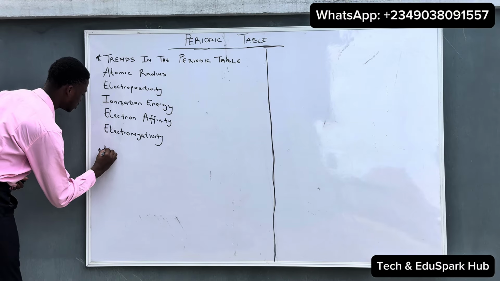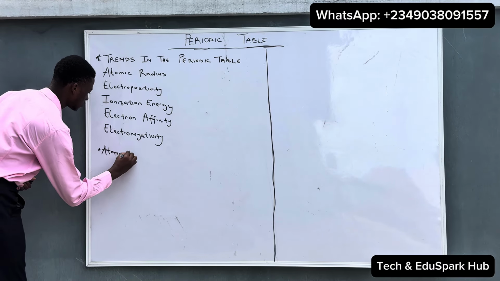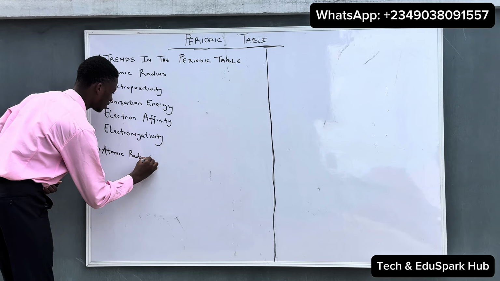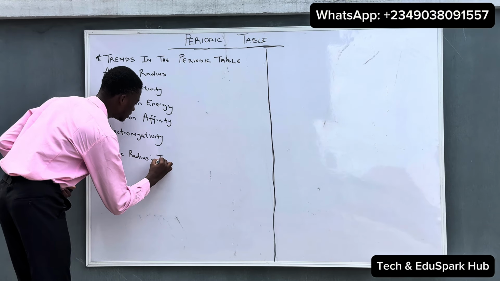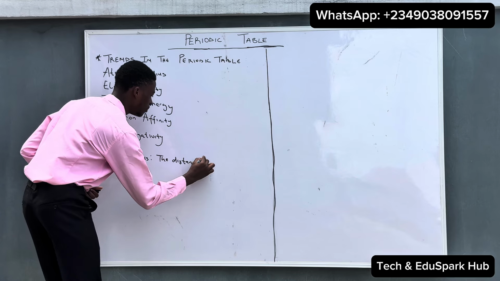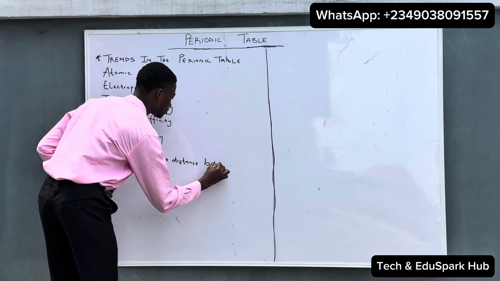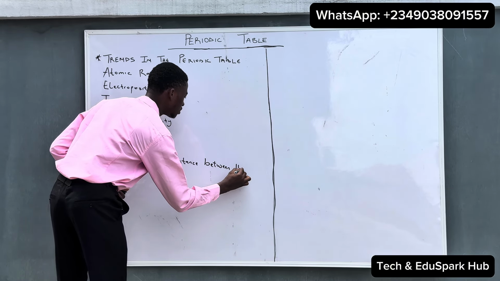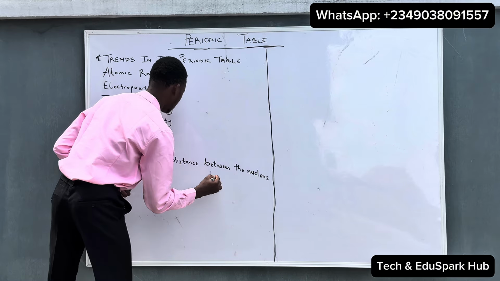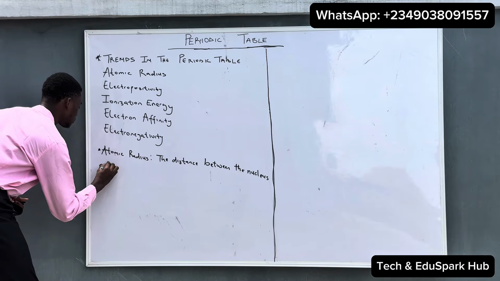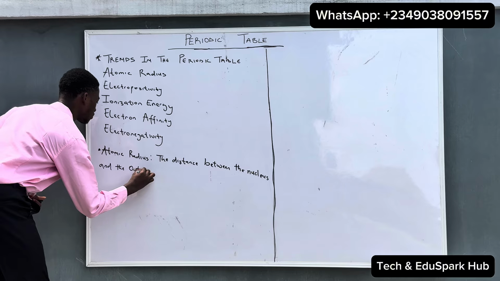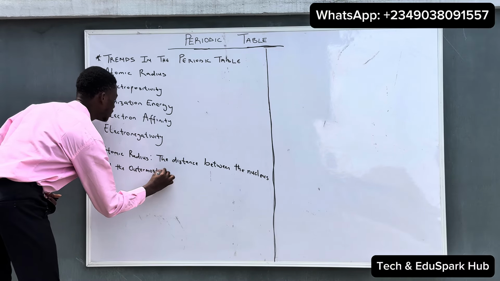So we have the atomic radius, and this is defined as the distance between the nucleus and the outermost electron shell.